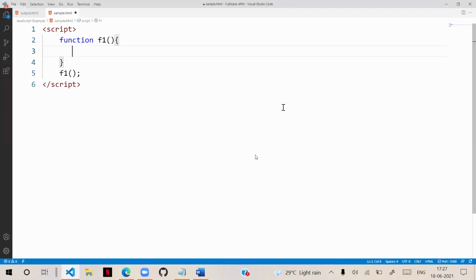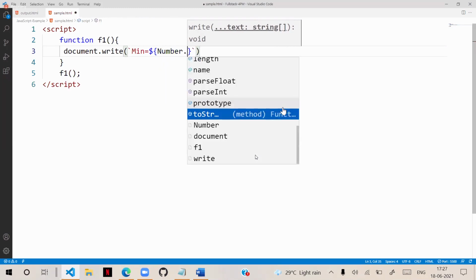To know the range, you have to use the options on the number type. Minimum is equal to, how can you access minimum? We have to use Number, which is an interface, Number dot